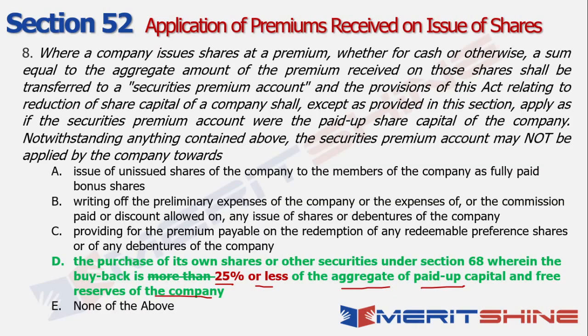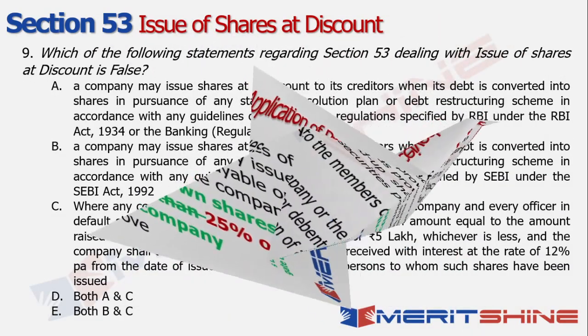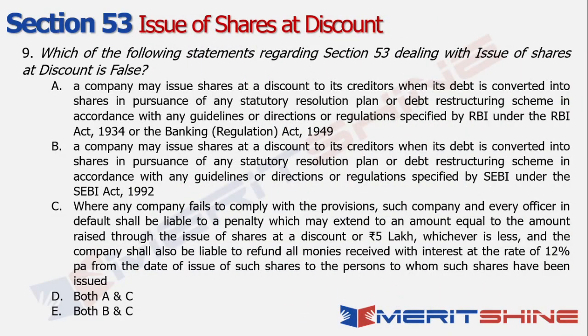Okay, let's move on to the 9th question for the day. Again, 30 seconds for you to pause the video and mark your answers. So this one basically looks at section 53, which is talking about the issue of shares at discount. Now, if you remember the title of that particular section that I showed you in the beginning, it talked about the prohibition of issue of shares on discount, right? So if you had remembered that section title, solving this question would become a lot easier, right?